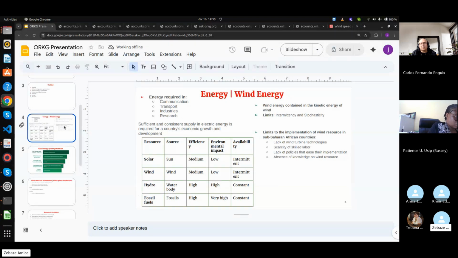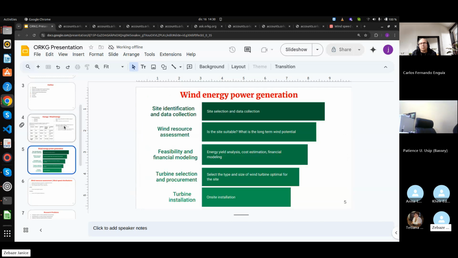In order to tap this resource, that is to produce electricity from wind, we follow the following steps. First of all, we have to identify the site and collect data. We have to assess the availability of the resource in an area.